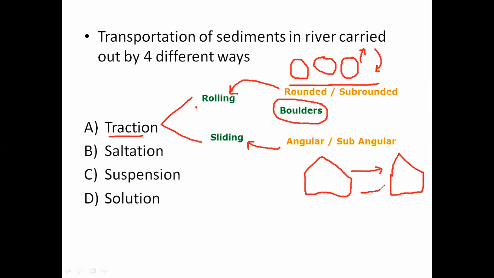So traction has two types of transportation. One is rolling and second one is sliding. Okay. Now next one is saltation. Okay, just wait, I will clear all the drawing.